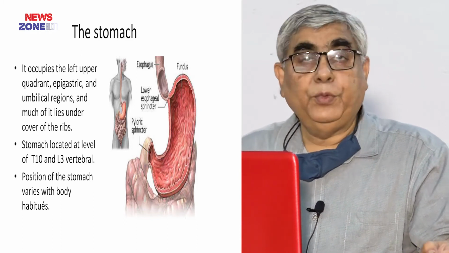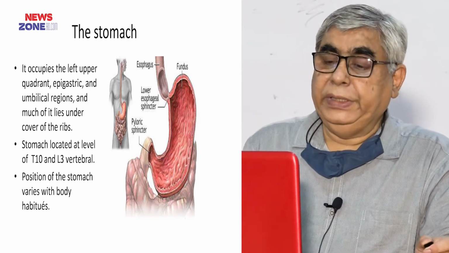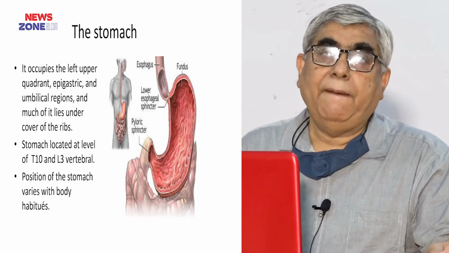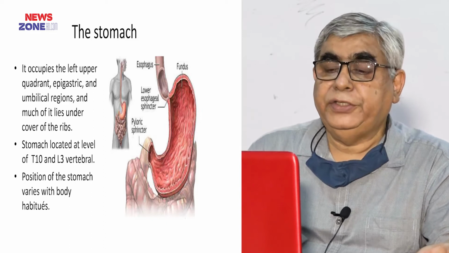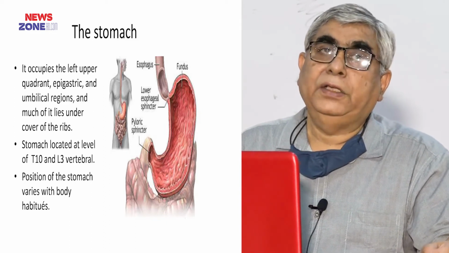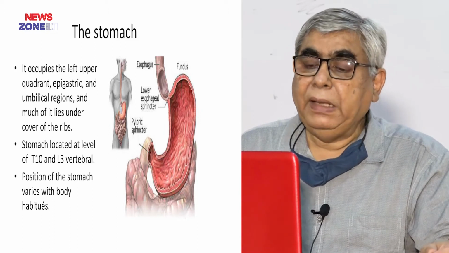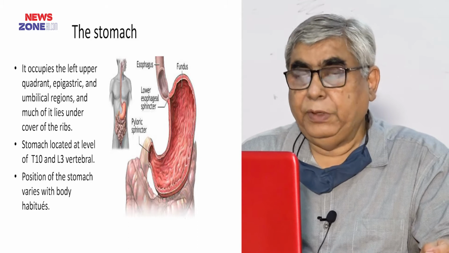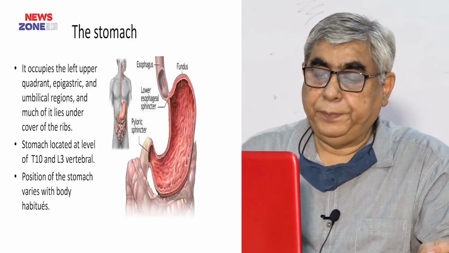আর যদি আমরা বনির ল্যান্ডমার্কের কথা চিন্তা করি, the stomach is located between thoracic 10 to lumbar 3, because the cardiac end is situated at the lower end of the thoracic 10 vertebral level, and the duodenal point lies at the level of the lumbar 3 vertebra.